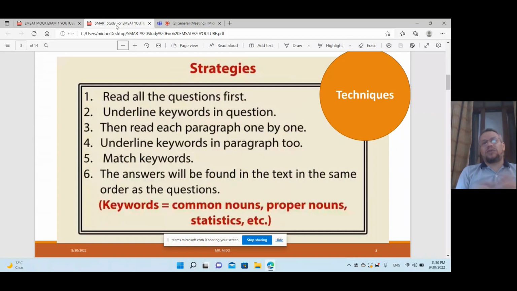Keywords, what are they? Common nouns, proper nouns, statistics, numbers, places, people, names, jobs. These are the keywords you have to pick up from the questions, then search for in the passage.